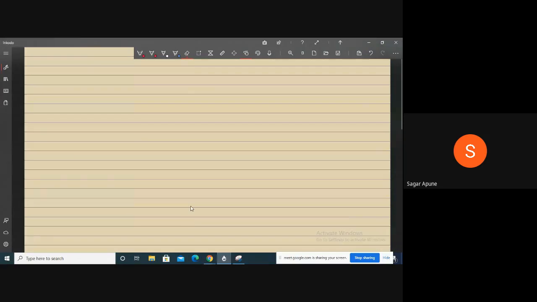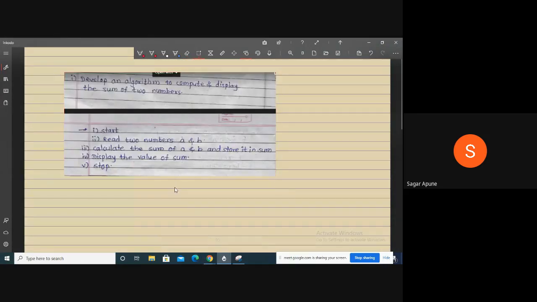So this is the answer to that question. The question is: develop an algorithm to compute and display the sum of two numbers.